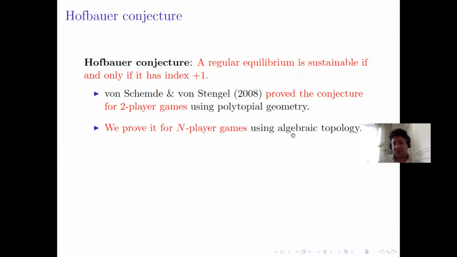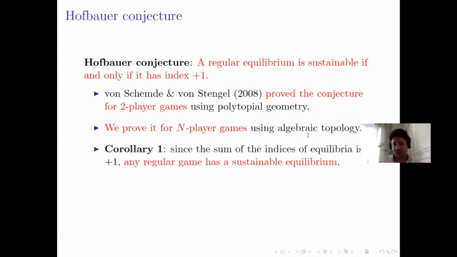Our paper proved it for n-player games using algebraic topology, and I'm going to explain the proof in the next slide. The two first corollaries that we can have, given the fact that this is true, are the following. First, since the sum of indices of equilibria is plus 1, which is a general result in game theory, we know that any game has at least one equilibrium which has index plus 1, which implies that any regular game has at least one sustainable equilibrium.